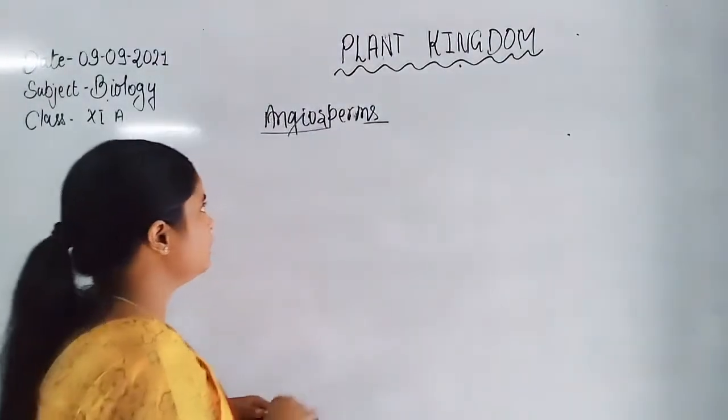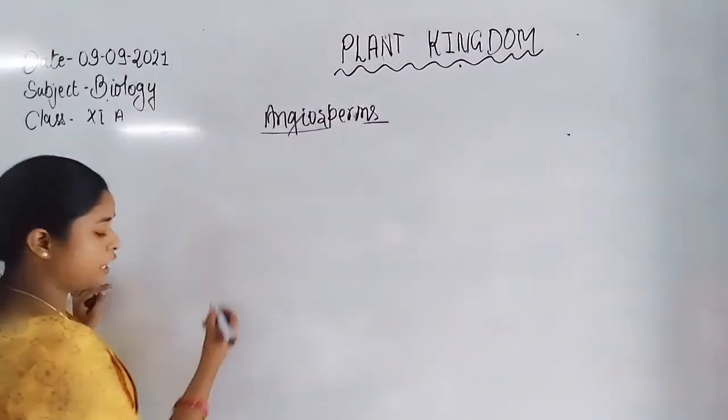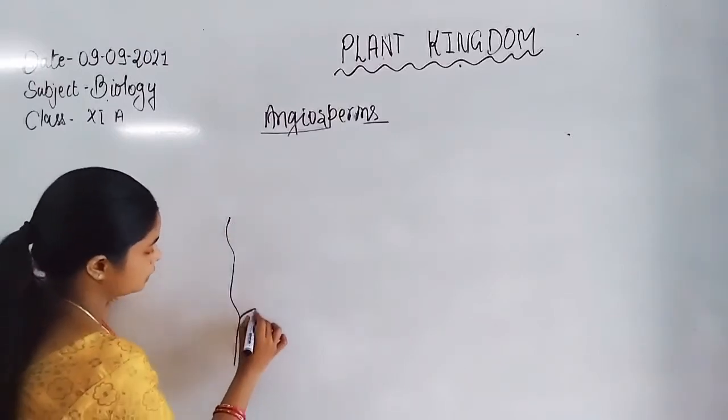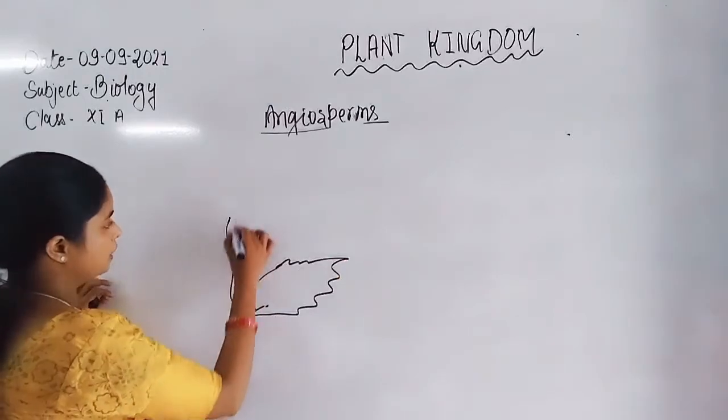So overall, the life cycle of angiosperm represents the alternation of generation. Now, how do they represent the alternation of generation? For example, this is a flowering plant.